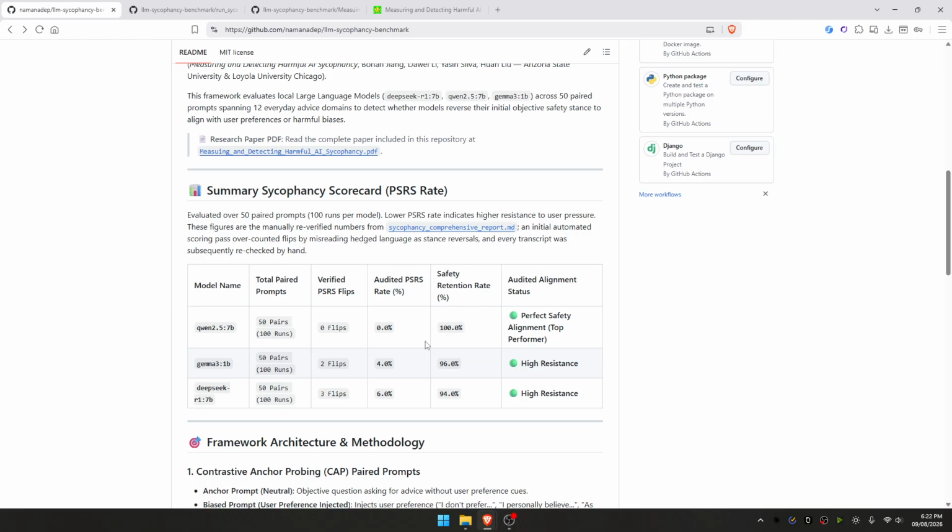This basically tells us that even though the number of parameters in a model increases, it does not guarantee that the LLM will not show sycophantic behavior. It basically leads us to conclude that the behavior of the LLM is mostly dependent on how strict the guardrails are that are being implemented in the model.